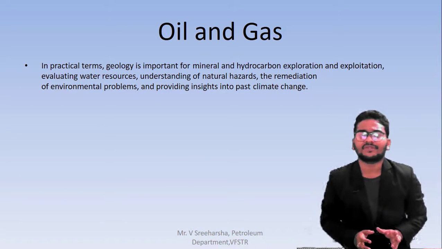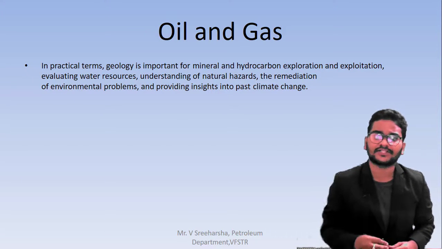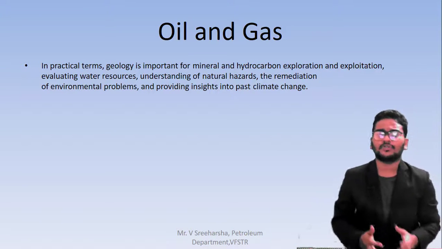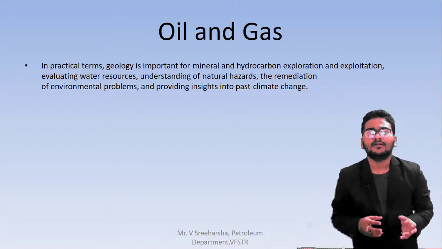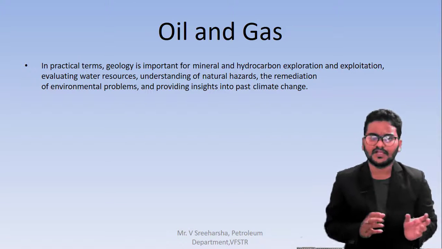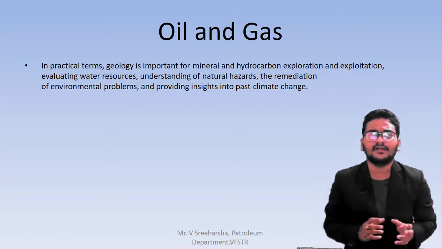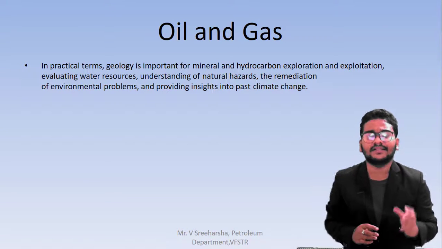In oil and gas, what happens? We are doing the exploration of hydrocarbon. During the exploration and exploitation, we have to understand whether there is a hydrocarbon zone or not. For that, we have to go through a time scale. Mesozoic or Cenozoic are the most important areas at present, mainly the Jurassic or Triassic. These are the two areas we can call